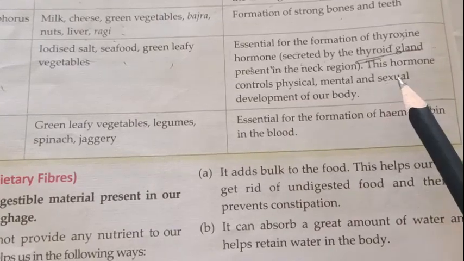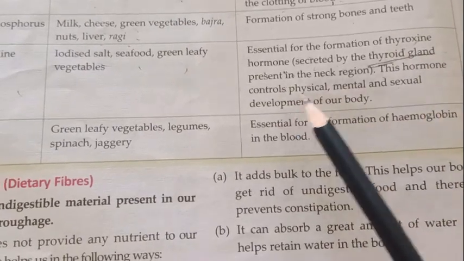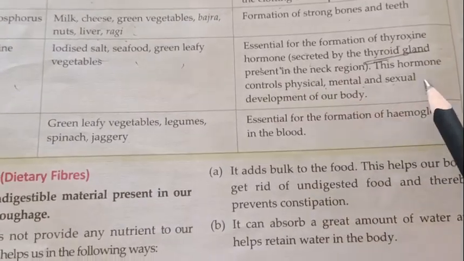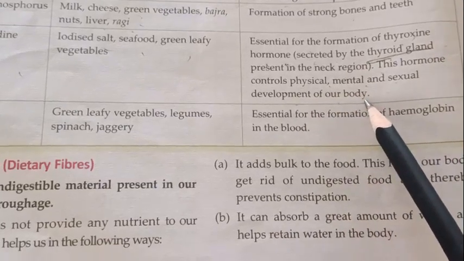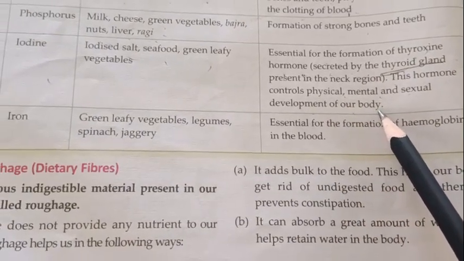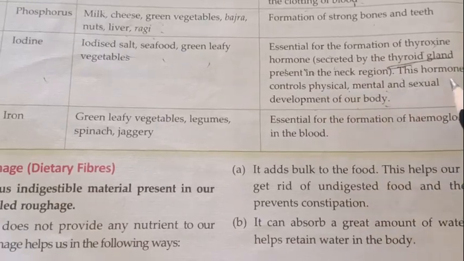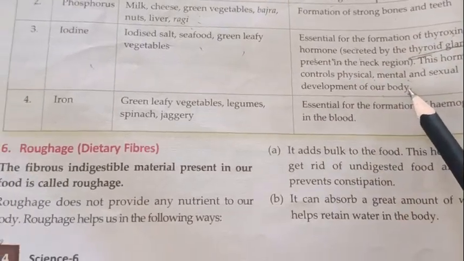And what is its function? This hormone controls the physical, mental and sexual development of our body. Okay, so this thyroxine is very important. It controls the physical, mental and sexual development of our body.